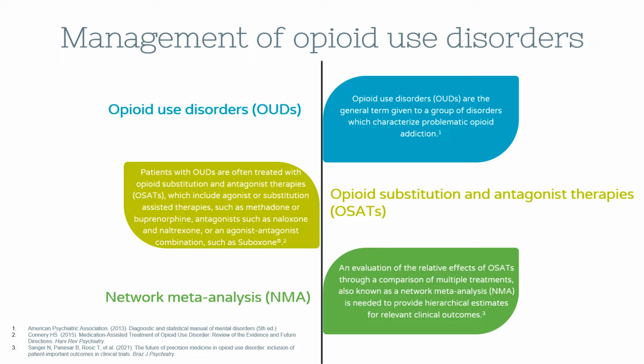The effectiveness of OSATs on managing clinically relevant outcomes for patients with opioid use disorders is unknown. Therefore, there exists a need to evaluate the relative effects of these interventions through a comparison of multiple treatments, also known as a network meta-analysis, to provide hierarchical estimates.